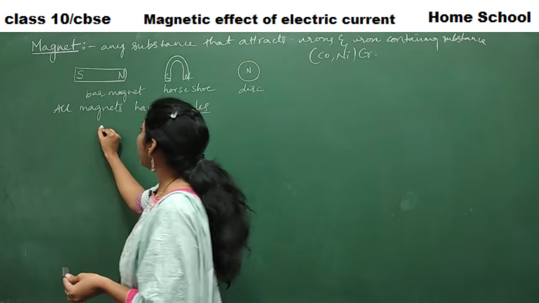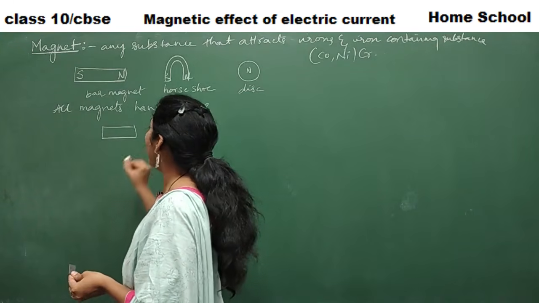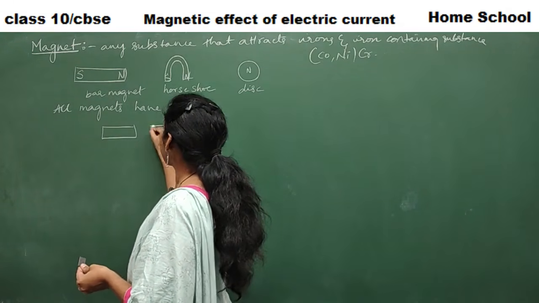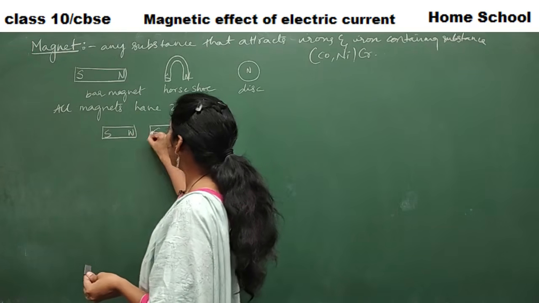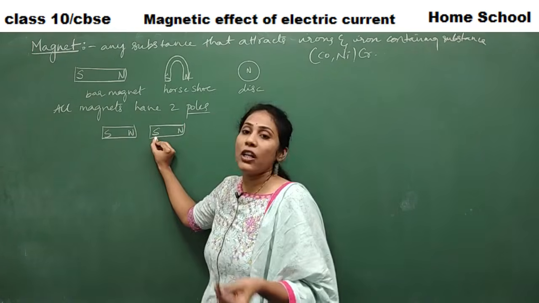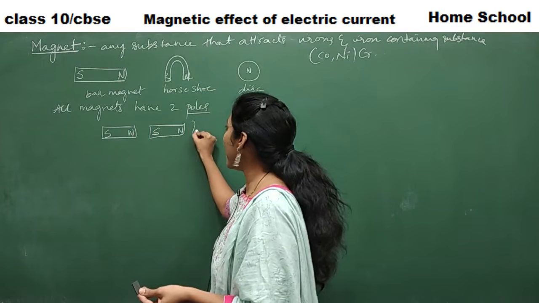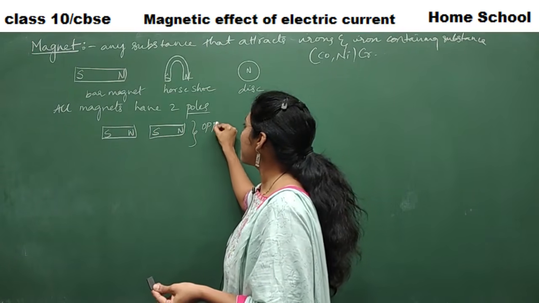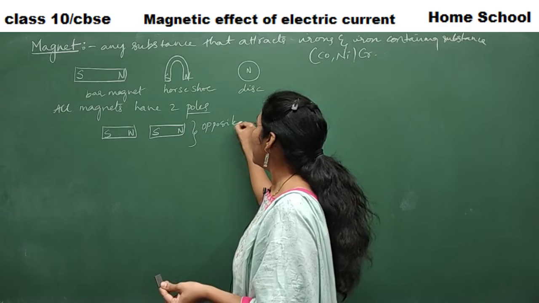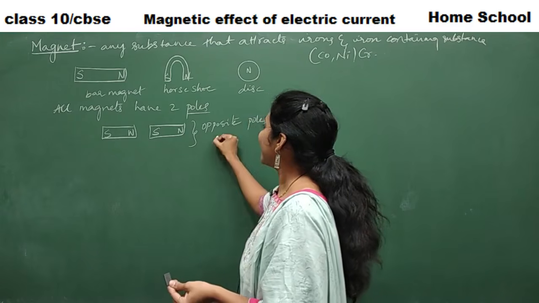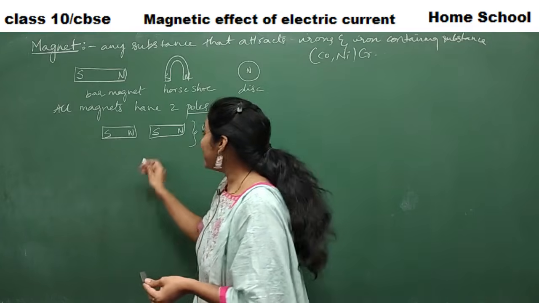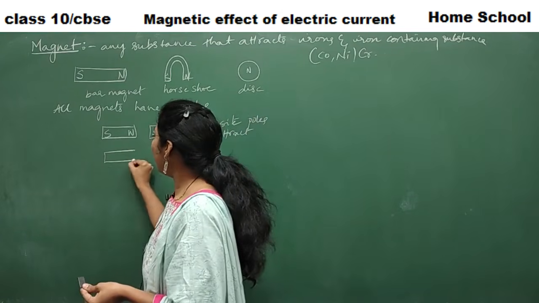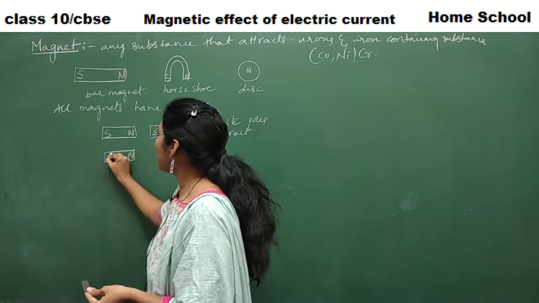That means, say I have two bar magnets here. Say this is a North Pole, South Pole, North Pole, South Pole. See, opposite poles always attract. So here what happens? Opposite poles. This is very important to remember. Opposite poles attract. Right? And you know, same poles always repel.